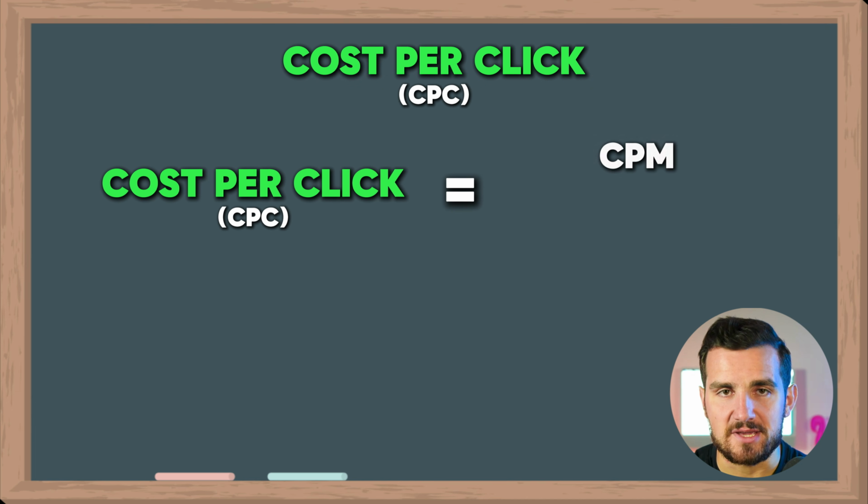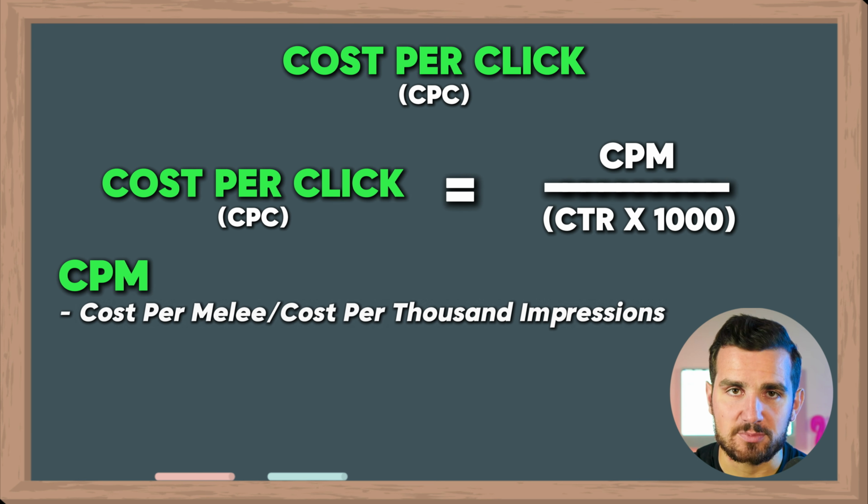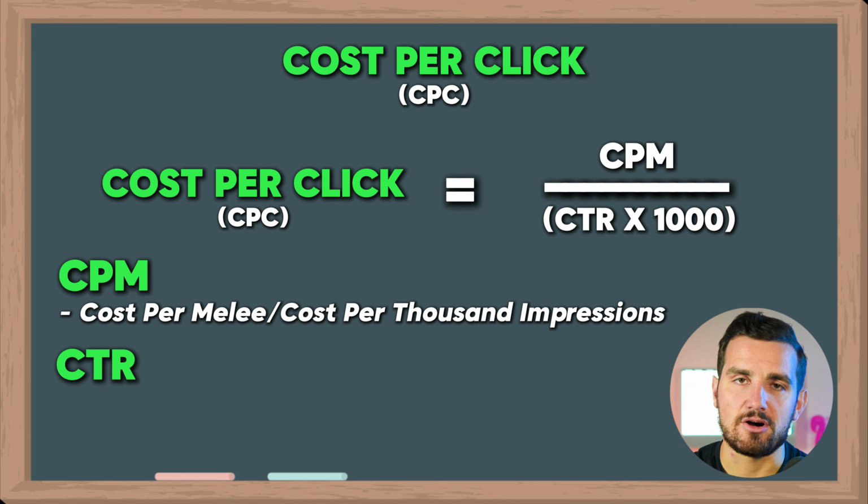Now, if we were to go a level even deeper into the cost per link click, what are the factors that calculate that for us? The cost per link click is probably one of my personal favorite calculations, kind of a stats nerd thing, whatever you want to call it. But I think it's cool because the cost per link click is our CPM divided by our CTR times 1,000. CPM is cost per mille, or cost per 1,000 impressions. CTR is the link click-through rate. So basically we're looking at how much we're getting charged per 1,000 impressions, anywhere from like 10 to 20 bucks is pretty normal. Then we're dividing by our link click-through rate, times 1,000 rather.